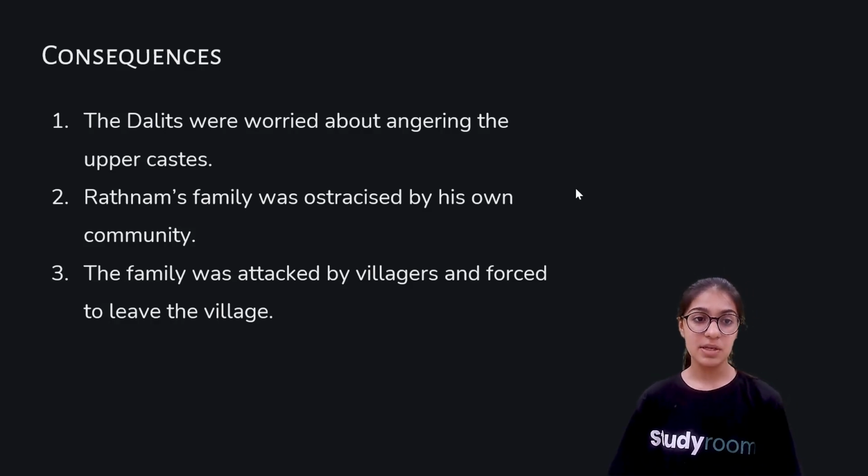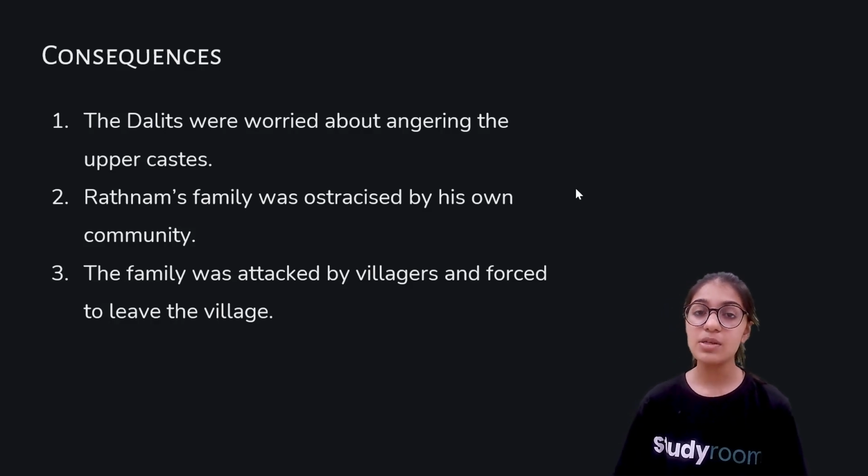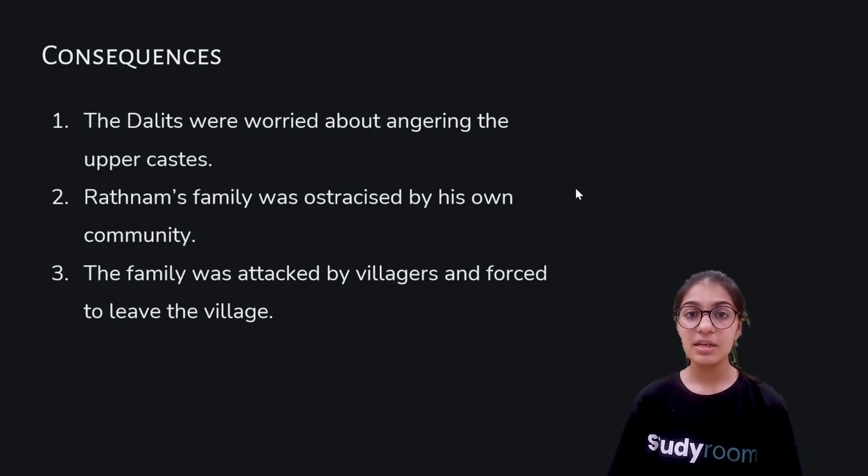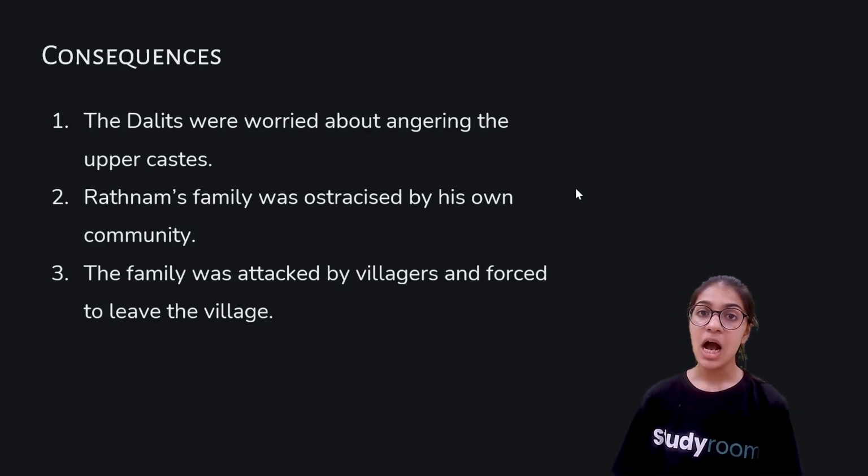Now, here is a line that is mentioned, that the Dalits were worried about angering the upper caste. Now, his own family over there did not support Ratnam. Why did they not support him? Because they were basically afraid. We know that Dalits are considered to be lower caste, and so they are not so powerful. They used to work under those powerful caste people, under the majority community.